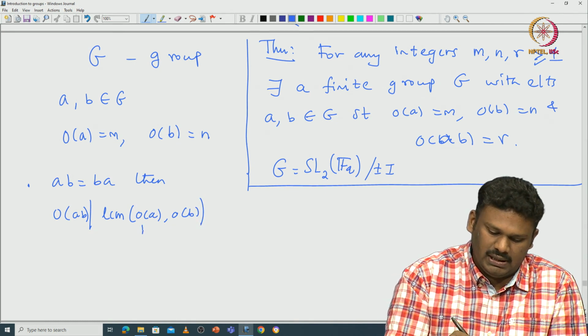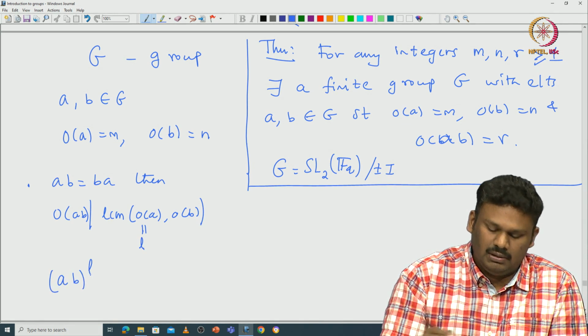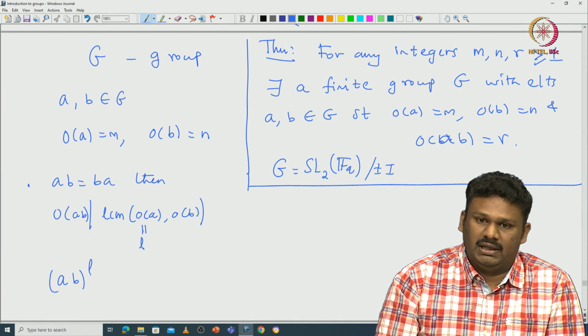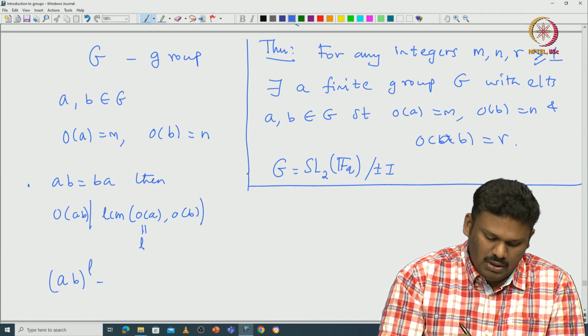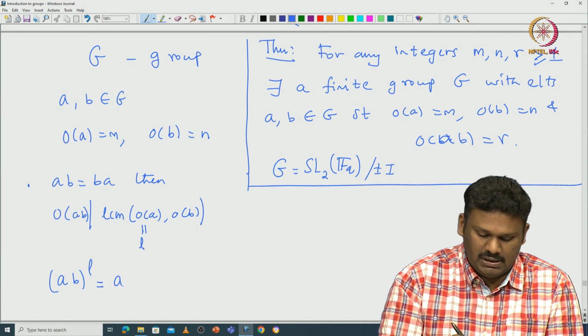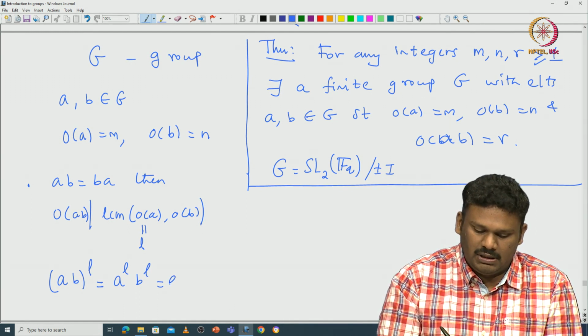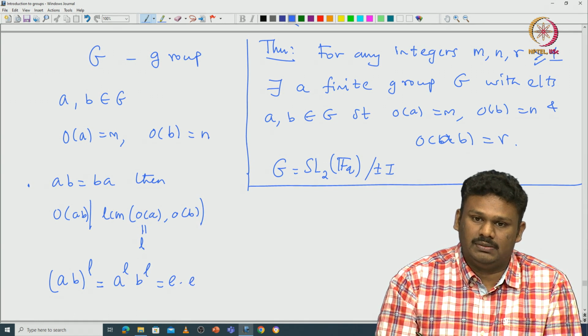You call this LCM L, and if you show that (AB) power L is identity, then you are done. Since A and B commute, (AB) power L is the same as A power L, B power L. Since L is a multiple of the order of A as well as a multiple of the order of B, A power L must be identity as well as B power L.